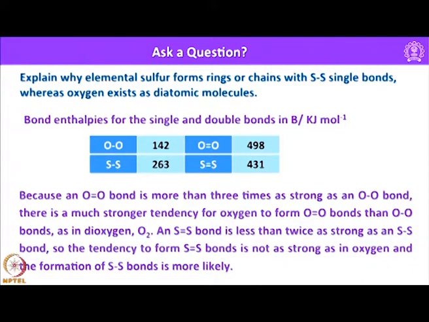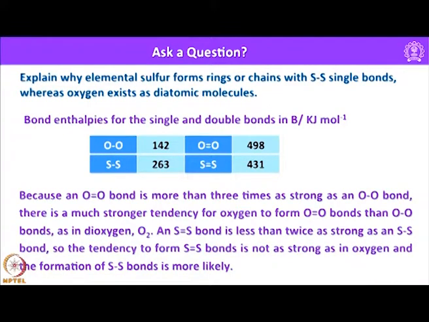Oxygen has a tendency to form an O=O double bond, whereas in case of sulfur, the S-S single bond enthalpy is 263. When it makes an S=S double bond, the bond enthalpy should have been at least twice the S-S single bond enthalpy. That should have been at least 526. Instead what we see is 431 kilojoules per mole.